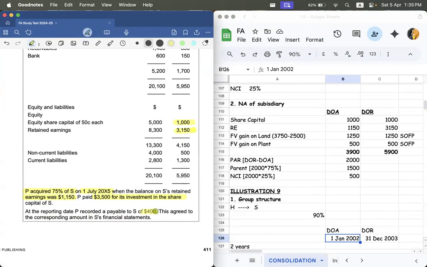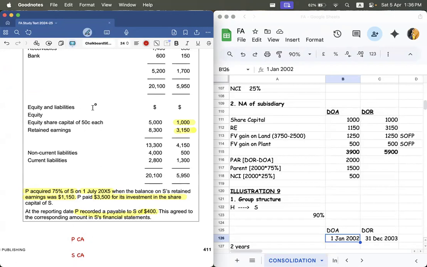That is, P had to pay an amount of 400 to S. So that is an intragroup transaction. For P, it is a current liability for 400. For S, it is a current asset, a receivable.